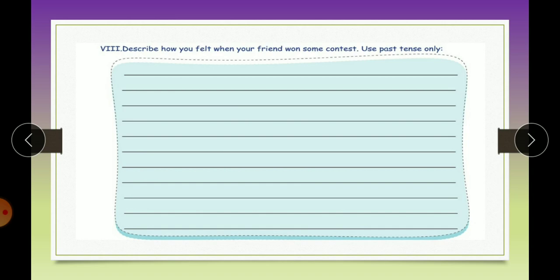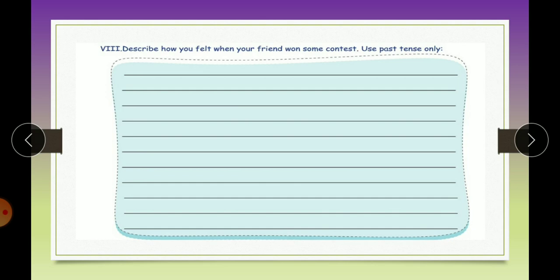Now the 8th one, this you have to do on your own. Describe how you felt when your friend won some contest. Now when your friend won some contest, you have to use simple past tense only. Now this event had already occurred and it's finished now. Your friend had won, she has won. Now you have to describe your feelings. So you can start with, like, there was a contest, my friend participated in that. Participated is past tense.